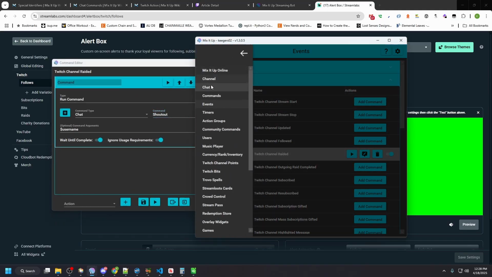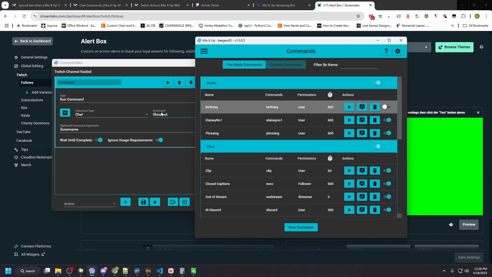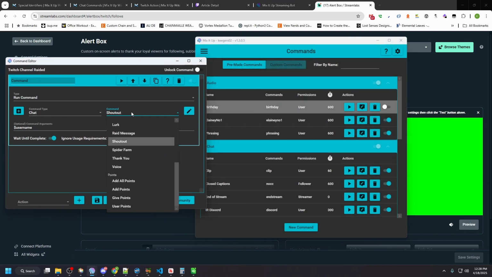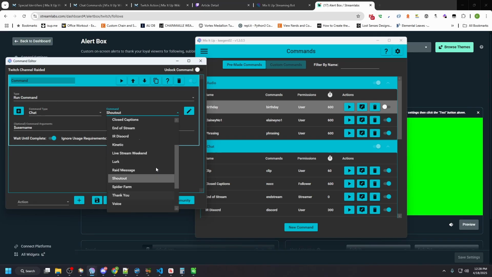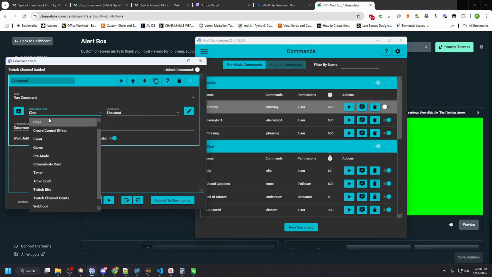So if I go back over here into commands and I compare this command here with all of these, you're gonna see there's my chat category, there's my audio category. So it does sort them nicely, but this command type, I understand it's hard to do because you're saying command type and then commands, but just be aware, this commands is chat everywhere else, okay?